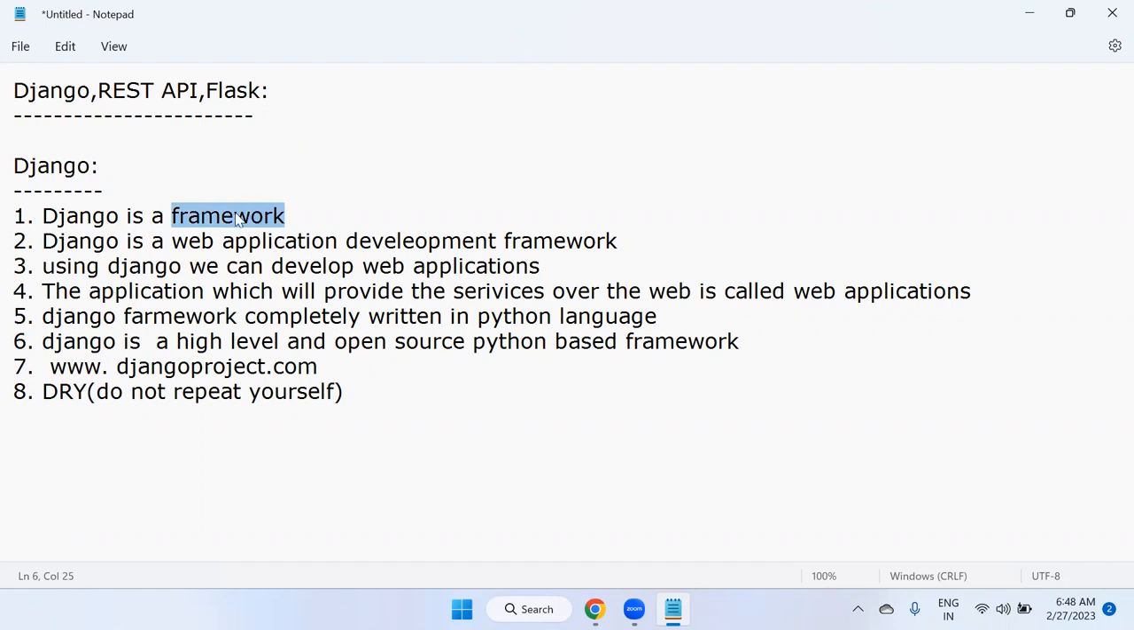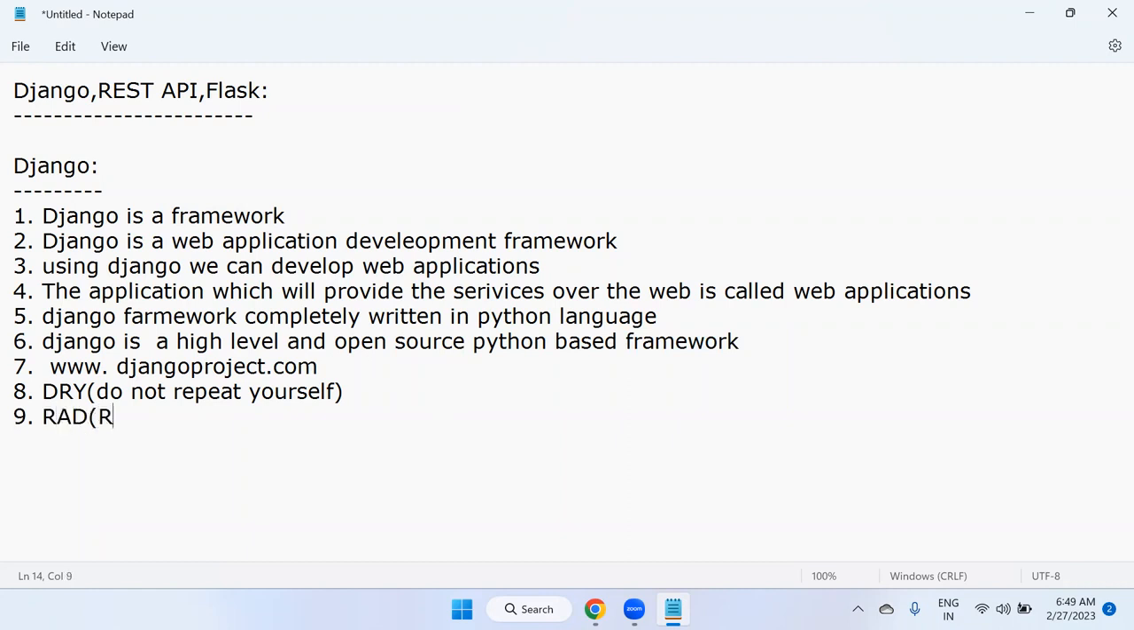So Django comes with all the built-in stuff that we have to use. But if you want to use it, you have to know Python scripting. So this is the basic story of Django. It's a web application development framework. The Django framework is completely written in Python, so Python is a prerequisite for learning Django. Django is a high-level, open source, Python-based framework. This is the official website of Django. And Django provides rapid application development facilities.